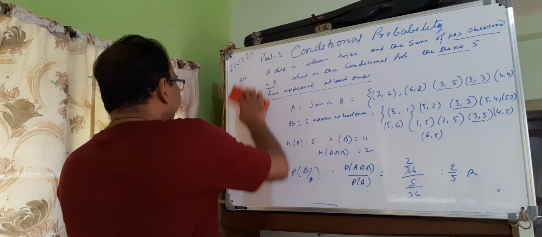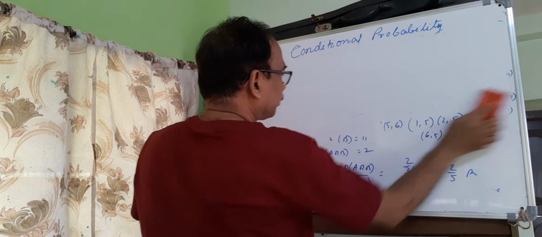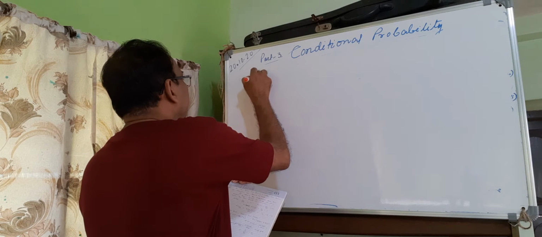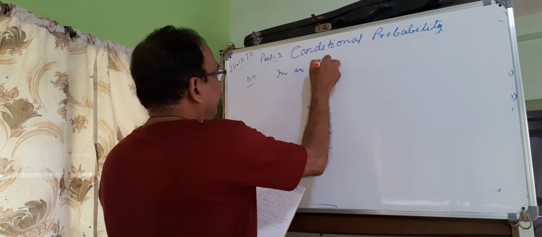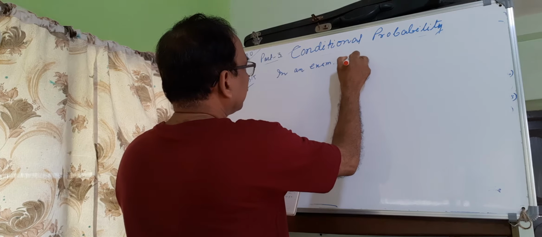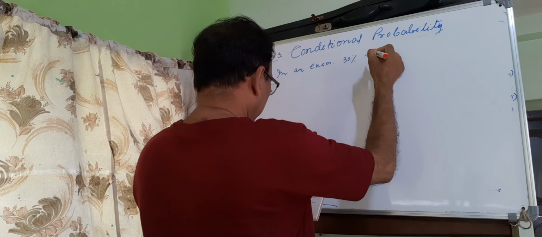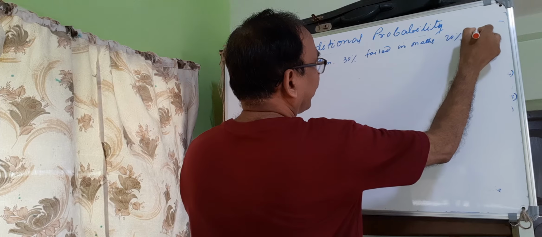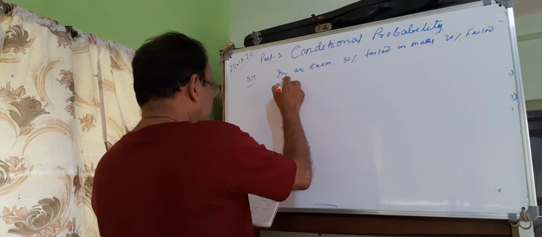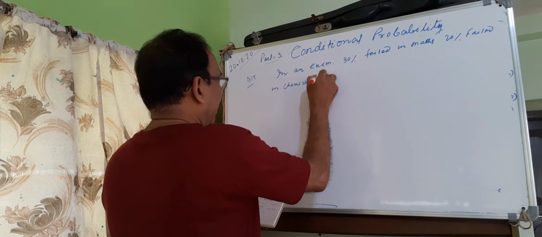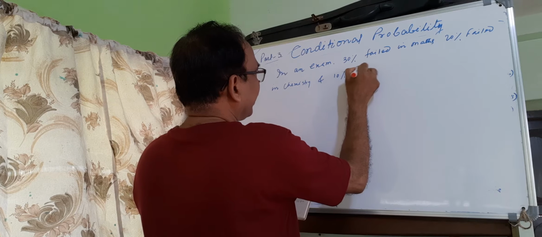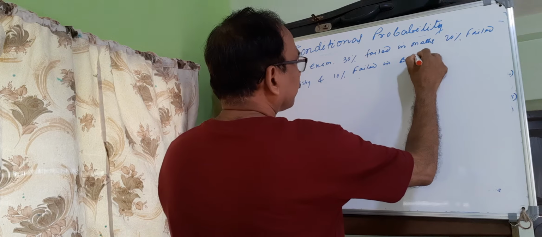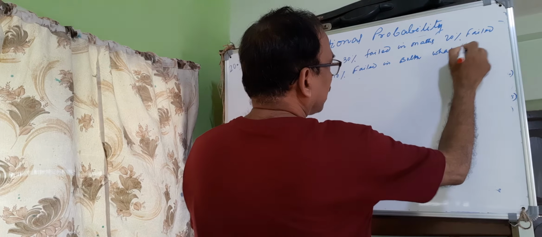Next, sum number 15. In an exam, 30% failed in maths, 20% failed in chemistry, and 10% failed in both. What is the probability